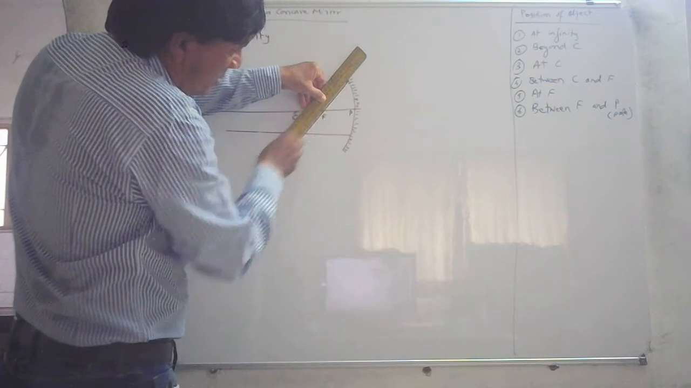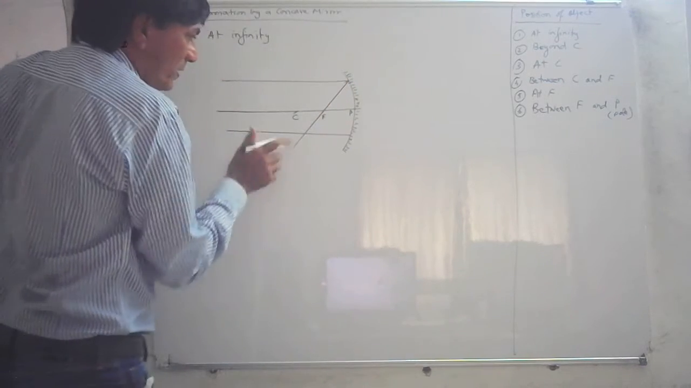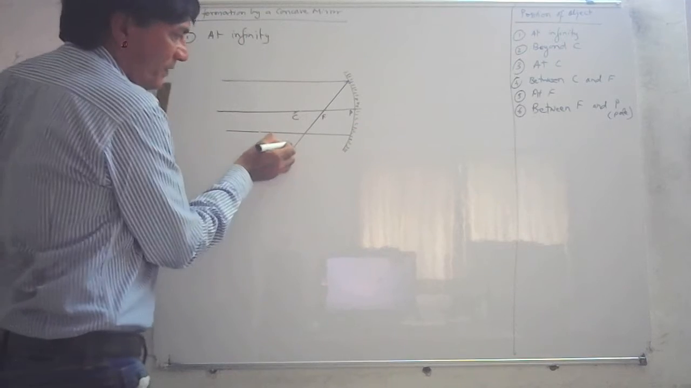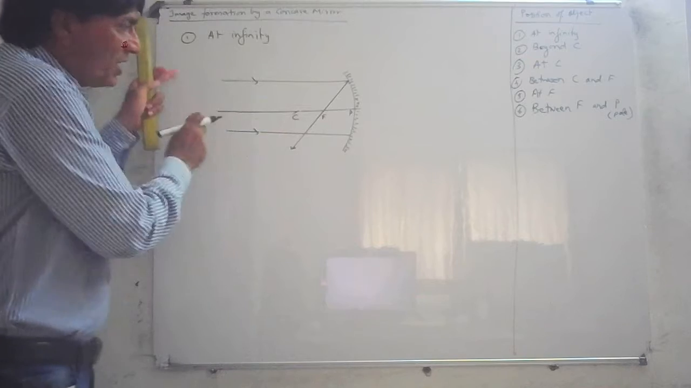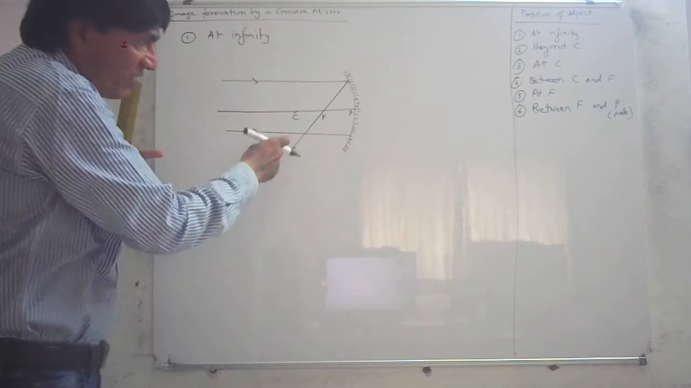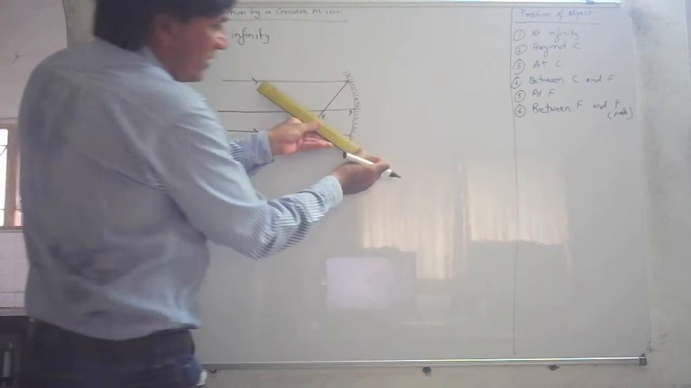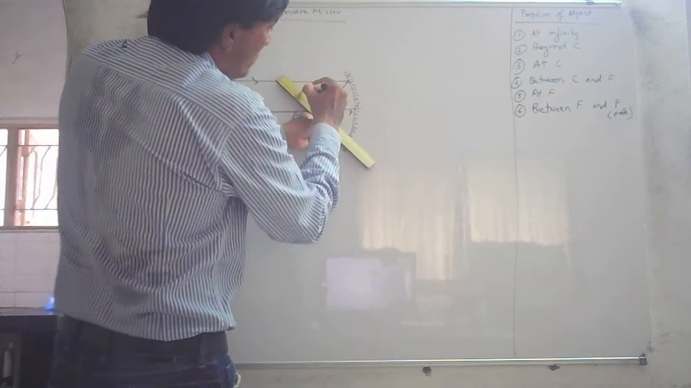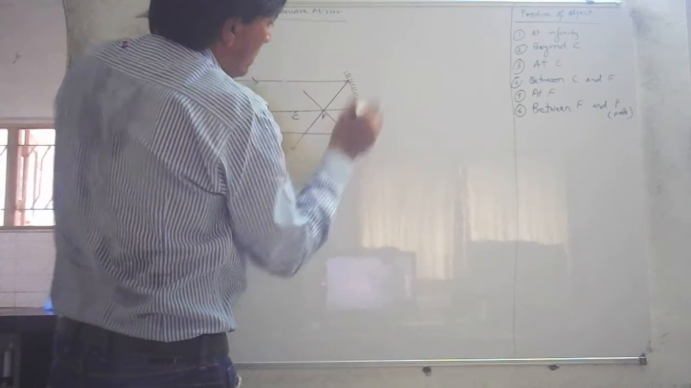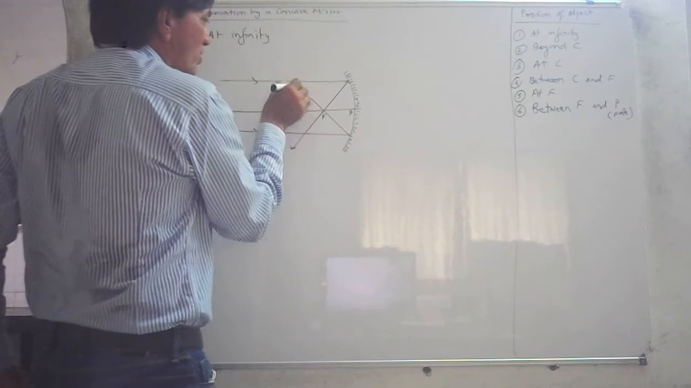This is the ray of light after reflection. This is the incident ray of light. This is the reflected ray of light. The other reflected ray of light will also pass through the focus, from the point of incidence.